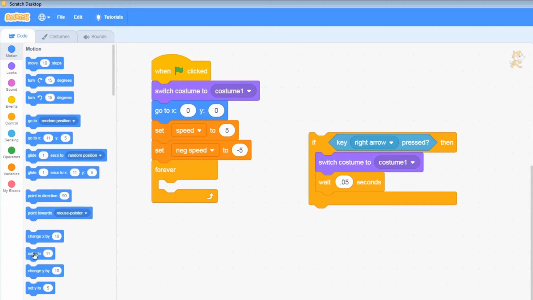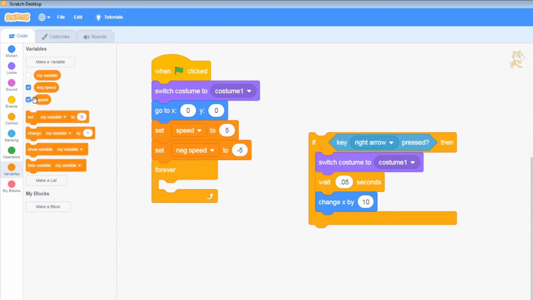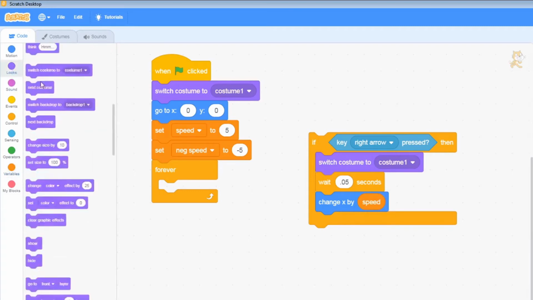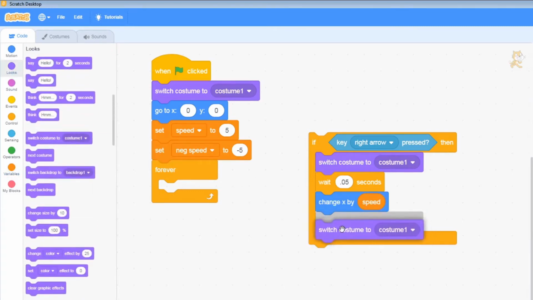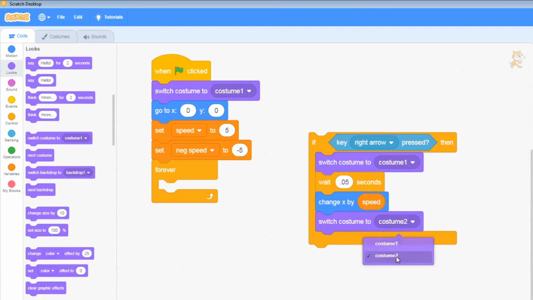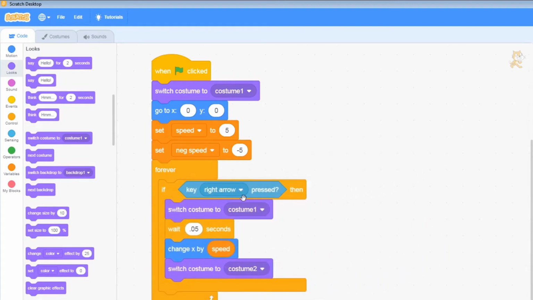Now we're not actually going to use this code block here. We're going to use the change x by, and this time rather than leaving a number in there, we're going to actually use our variables. So back to here, we're going to grab speed. We don't want negative, we want normal speed. Pop that in there, and then we're going to change the costume back again. So switch costume 2. The other costume 2. Let's put this in our forever loop and see what happens when we press the right arrow now.